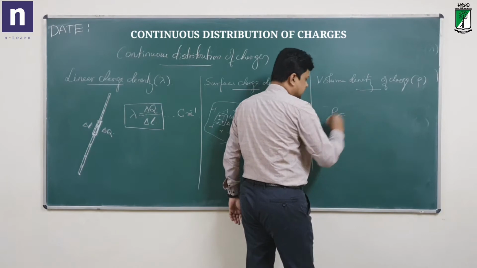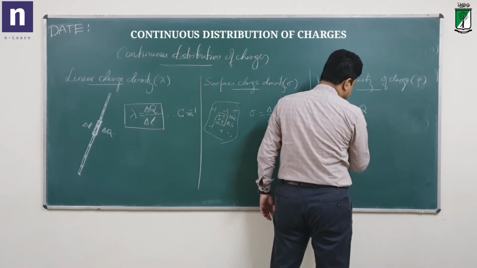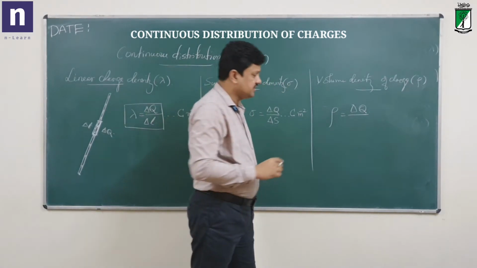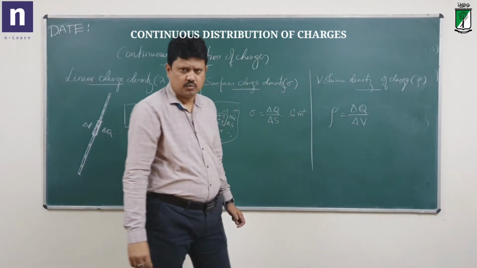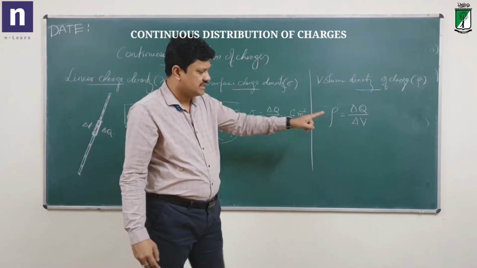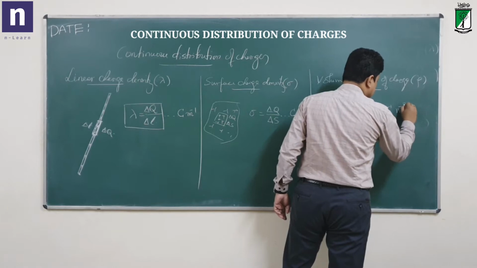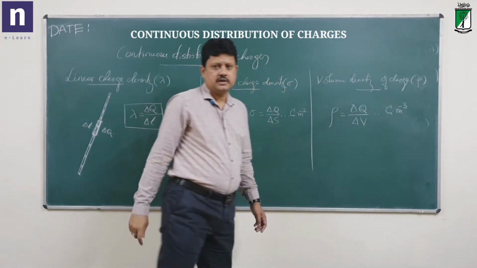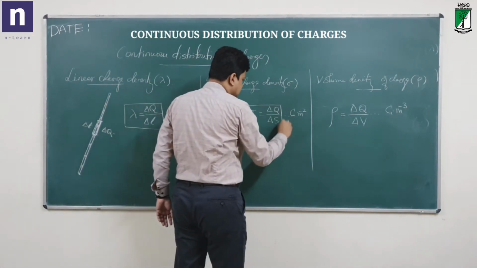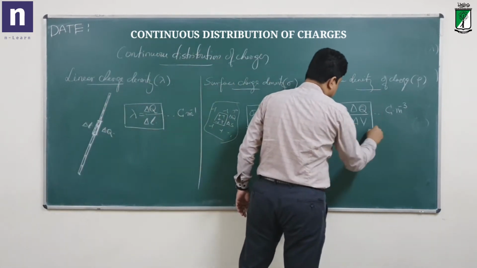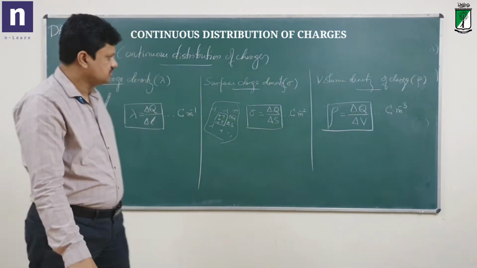Volume density of charge is given by rho is equal to the amount of charge present in the unit volume of the conductor, that is divided by delta V as the volume if I take. So delta Q by delta V, which will be equal to coulomb per meter cube. So these are the three different ways of representing the charge density: linear density, surface density, and volume density of charges.